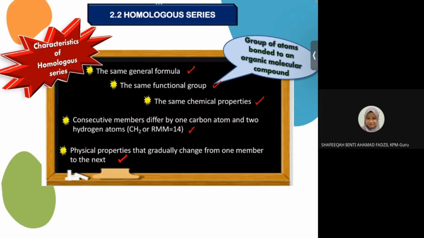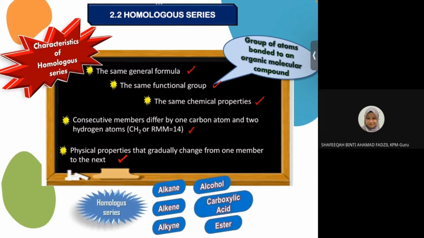Group of atoms bonded to an organic molecular compound. What is homologous series? This is the group in the homologous series. So we have alkane, alkene, alkyne, alcohol, carboxylic acid, and ester. Kita akan discuss one by one. So tonight, I think I will cover three of them: alkane, alkene, and alkyne. Another three of them we will continue next week.